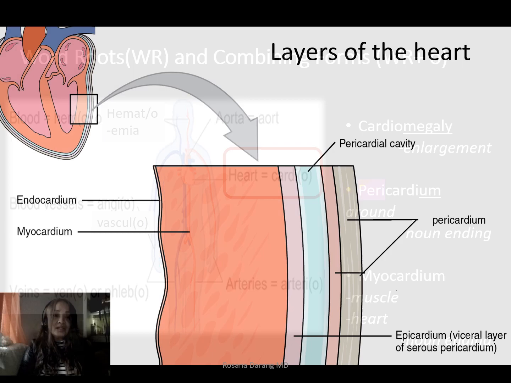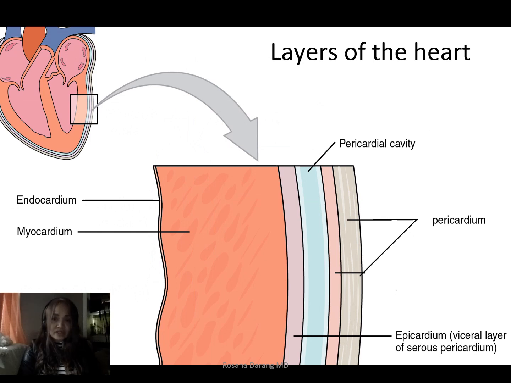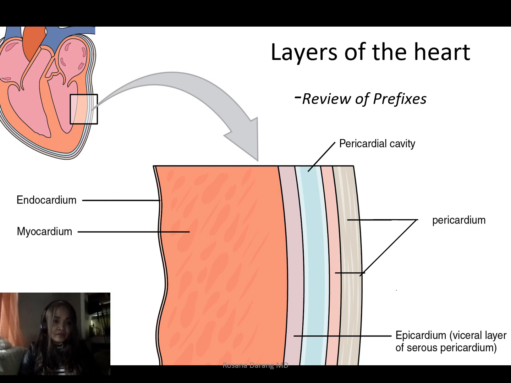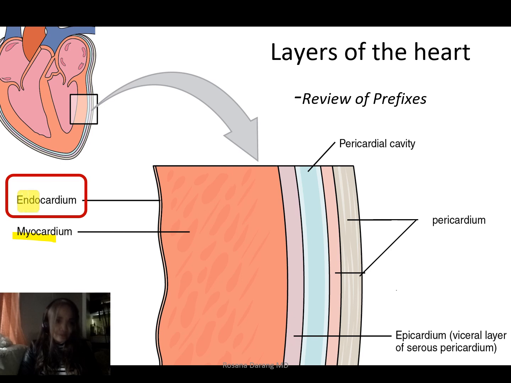Let's look at the different layers of the heart. This is also a good way to review our prefixes. So our myocardium is right there in the middle, right here. But before that, let's look at the inner lining of the heart, and that is your endocardium. The prefix endo right there means inside. So endocardium is the inner lining of the heart. And then once again, you have your myocardium right there, which is the heart muscle.